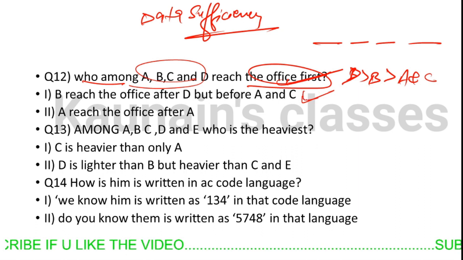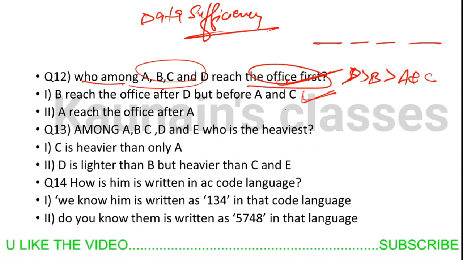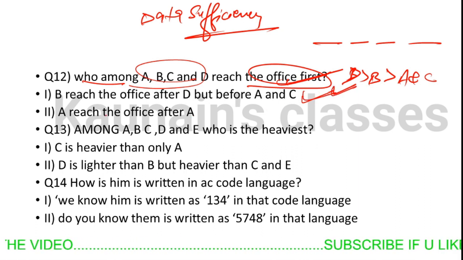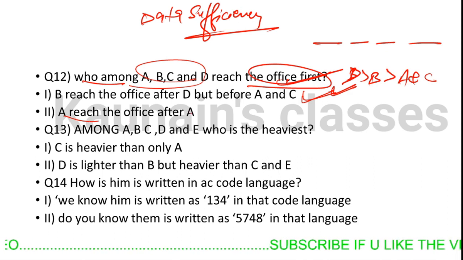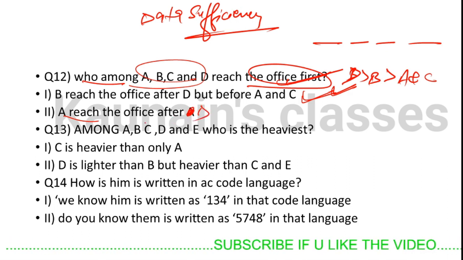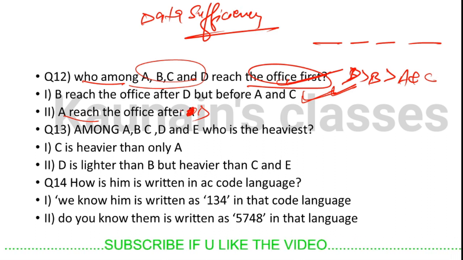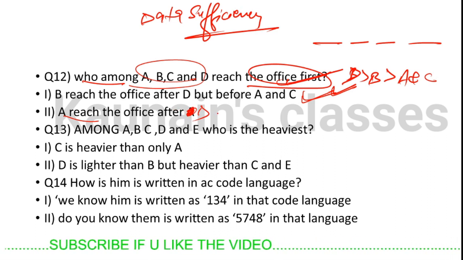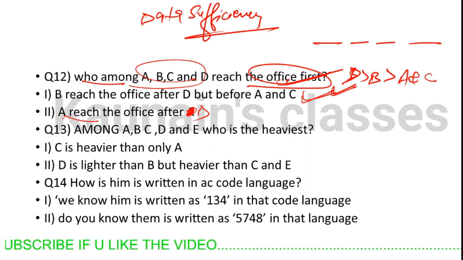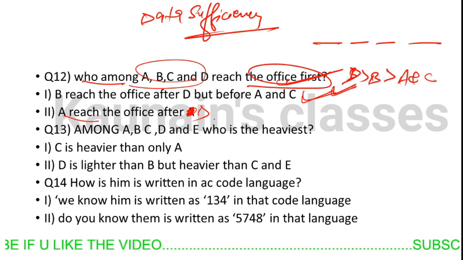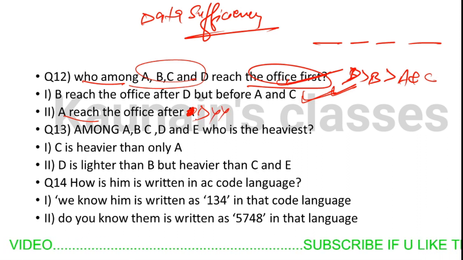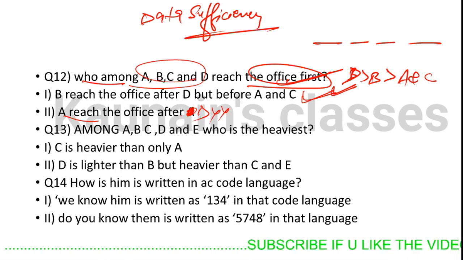From one statement alone we can find out that D is reaching the office first. The second statement: A reached the office after D. Because if you do not change it, the statement will be redundant. So this information is not useful. We can't find who reached the office first by using only this statement.